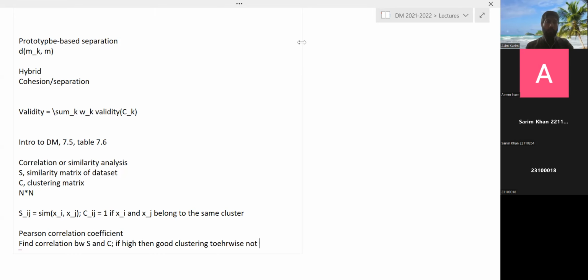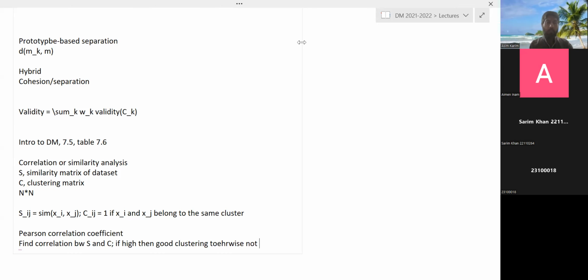By the way, I talked about the issue of random data: if you apply k-means on it, it will find clusters. For random data, S will of course contain random similarity numbers. When you apply k-means, it will find clusters, but those clusters would be random.